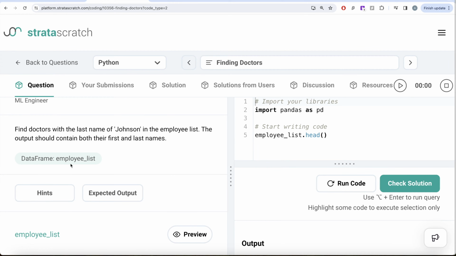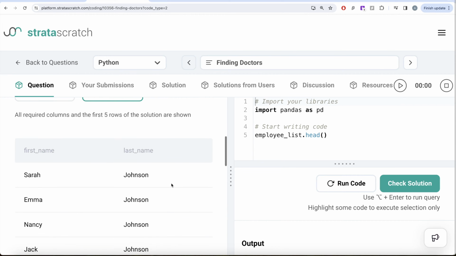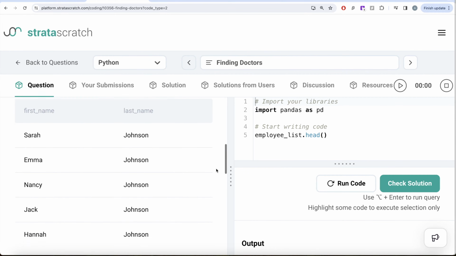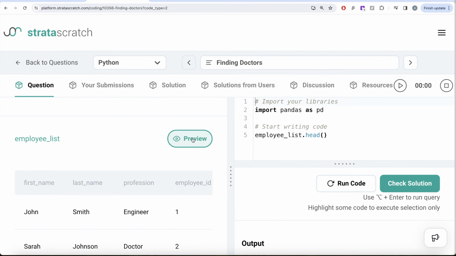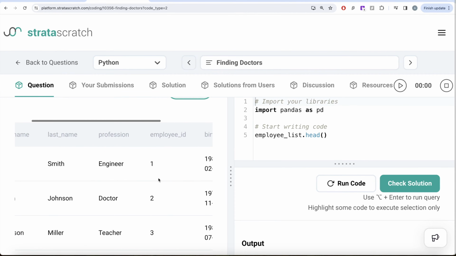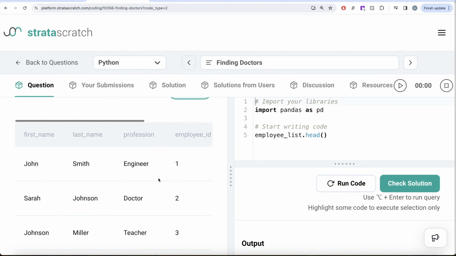So we are given a data frame called employee list and our expected output is a pandas data frame with two different columns. Now let's inquire about the employee list. So it has first name, last name and profession and then employee IDs, birthdays, birth months, etc. So we need to find the doctor. So profession is equal to doctor and the last name is Johnson. So basically we need to perform Boolean indexing with multiple conditions and we have learned this already in the series how to do that. So the first condition that we need to satisfy is we need to take the profession column and equate it to doctor.